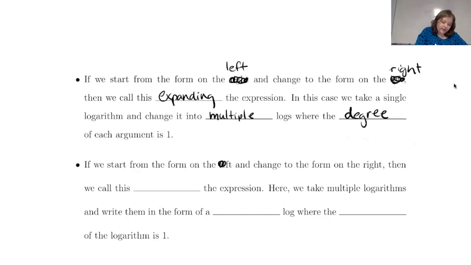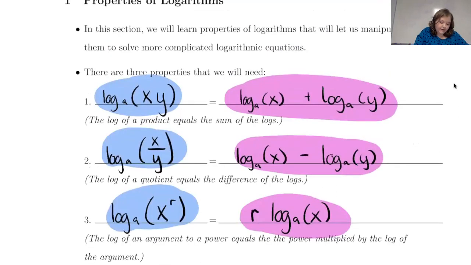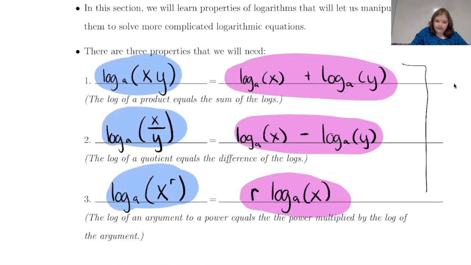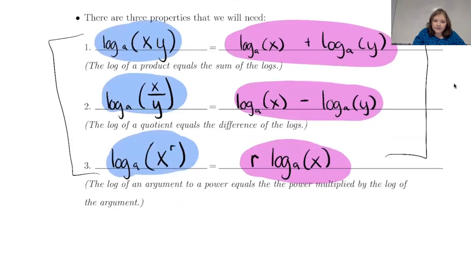So similarly, if we go the other way, and I'm going to correct my notes there, should start on the right and go to the left. So if we start with one of these expanded ones here on the right, and then we move over to the left and put it all as one logarithm, we call that contracting.